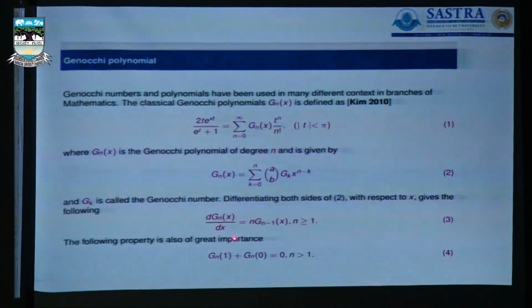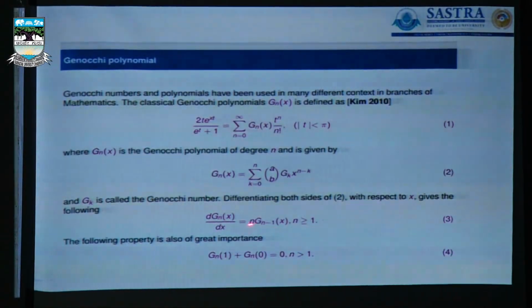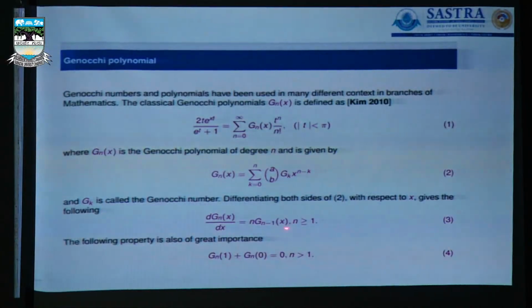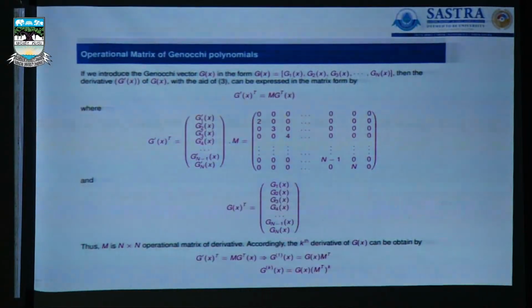Once differentiating, d/dx of Gn(x) equals n G(n-1)(x) for n greater than or equal to 1. Then we have one property connected with this: Gn(1) plus Gn(0) equals 0 for n greater than 1. Based on that, the operational matrix of derivative has been constructed. This is the Genocchi vector. Based on that, we have G'(t) equals M G(t). This is the general method for constructing the operational matrix of derivative.